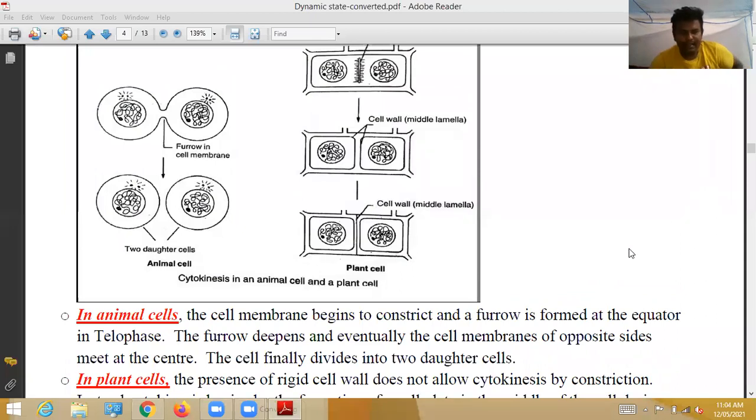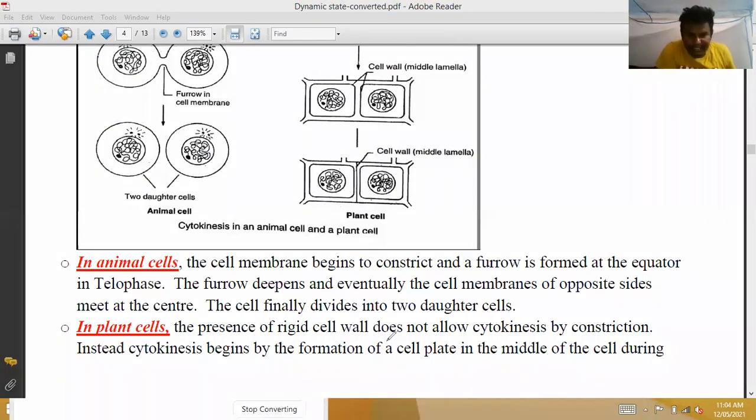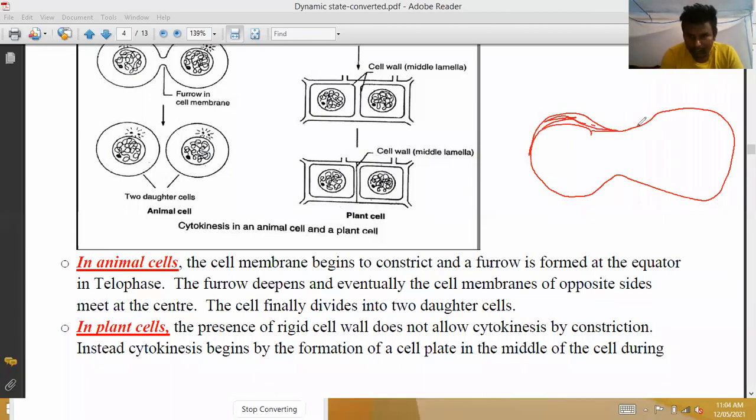The presence of a rigid cell wall does not allow cytokinesis by constriction. See here, this is the rigid cell wall, and this rigid cell wall does not allow cytokinesis by constriction.